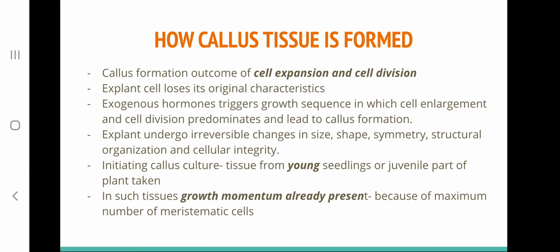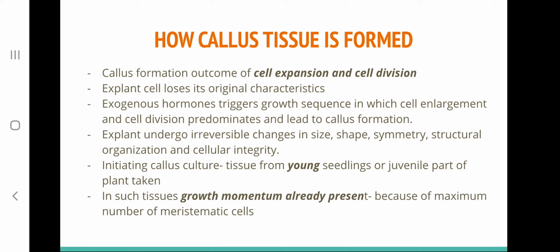So now let us look at how a callus tissue is formed from explant. Callus formation is an outcome of cell expansion and cell division. These two are the main processes involved in callus formation. First of all, we know that explant is a highly differentiated tissue.